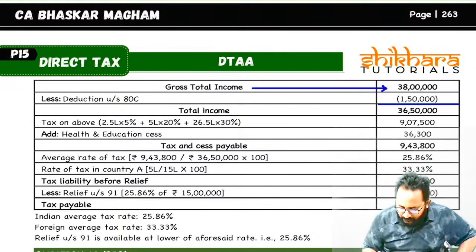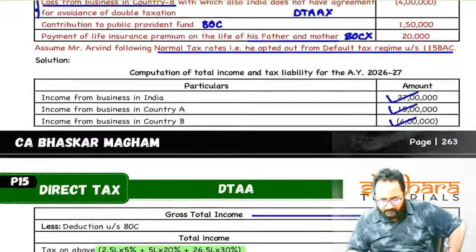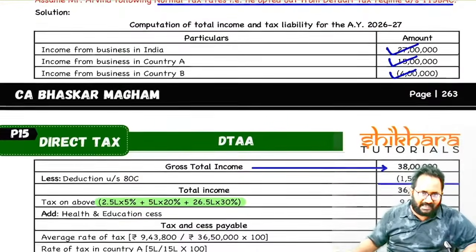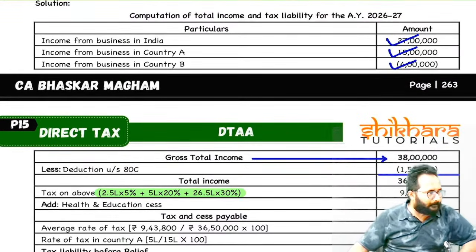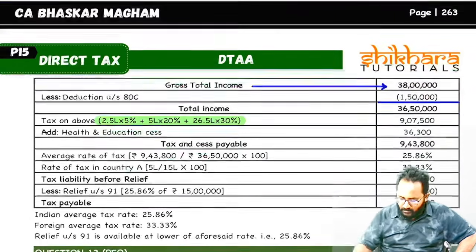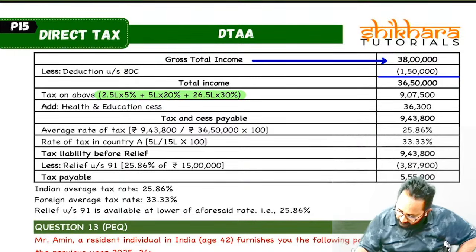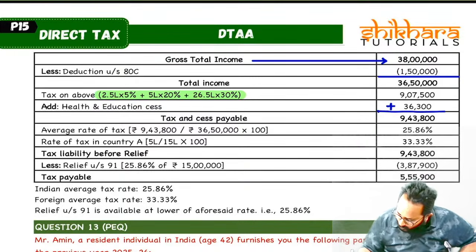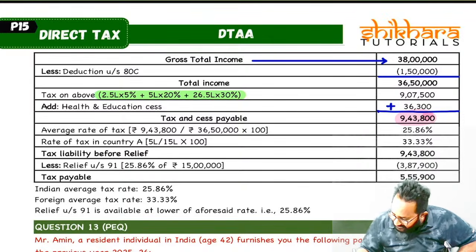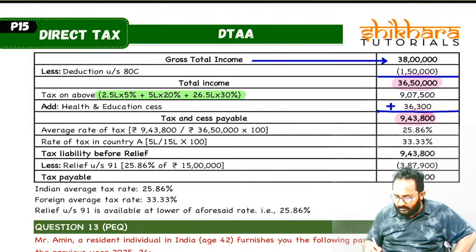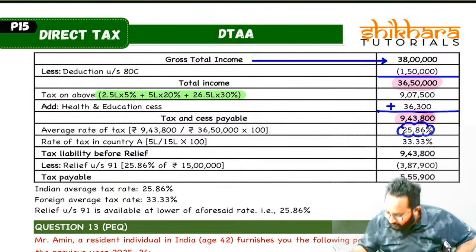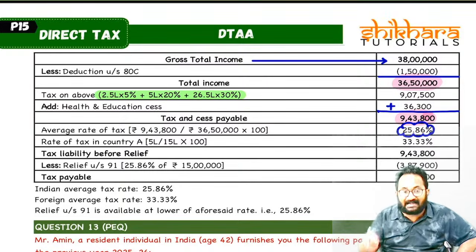Please calculate tax by using these rates, because for the old regime, SSC age is not mentioned, so that's why below 60 years: 2,50,000 exempt. After 2,50,000 up to 5 lakh 5%, 5 lakh to 10 lakh 20%, above 10 lakh 30%. Add health and education cess, how much? 4%. Now tell me, Indian average tax rate, tax divided by net total income. How much rate will you get? 25.86. Correct?